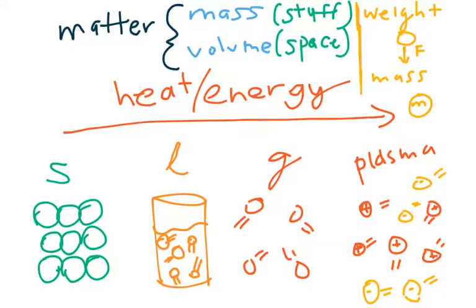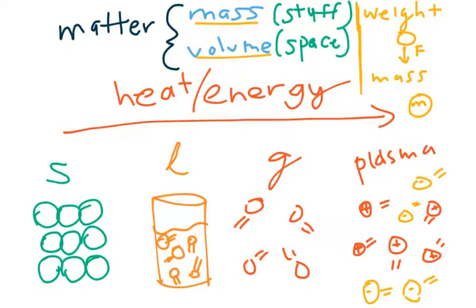Hey everybody, in this video I will be talking about the states of matter. As I said in the previous video, matter is anything that has mass, or weighable stuff, and volume, or having the quality of taking up space. Volume is easy to understand, but we need to clear up one thing. What is the difference between weight and mass?